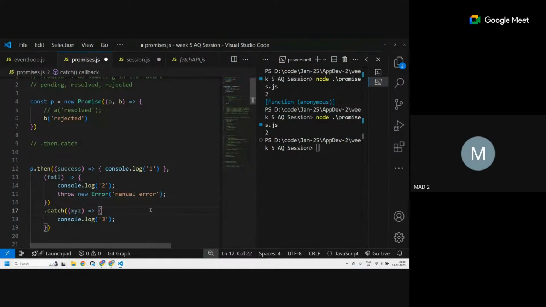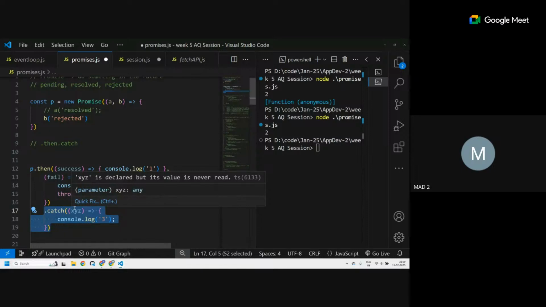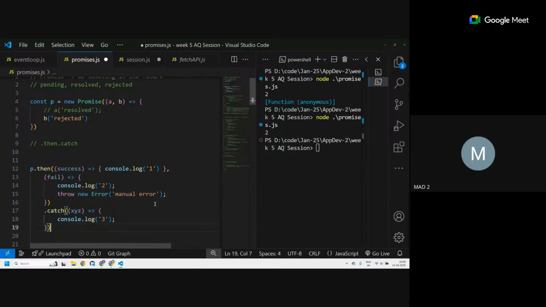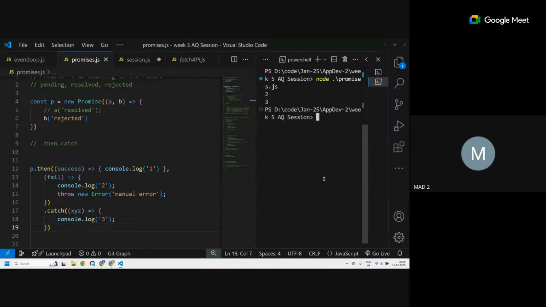So what happens now? 2 and 3. Okay, since there is an error before the dot catch, in the chain the dot catch is receiving an error. So to resolve it, it will execute. So see, 2 and 3 got printed out.